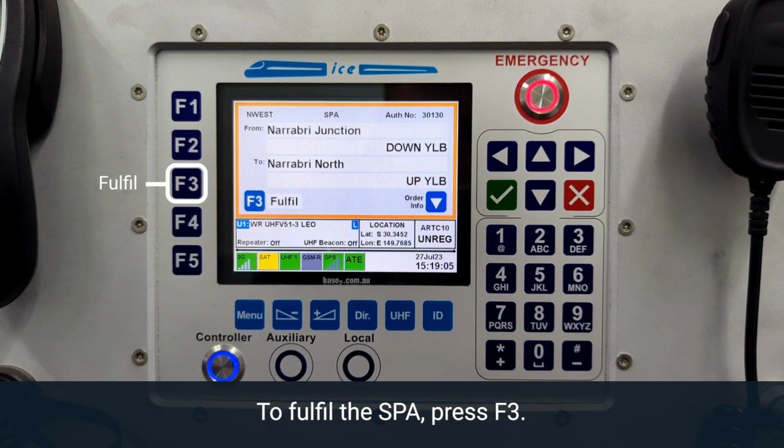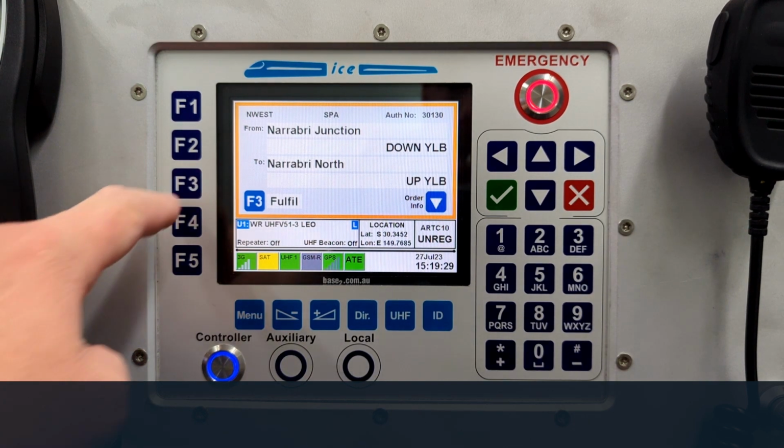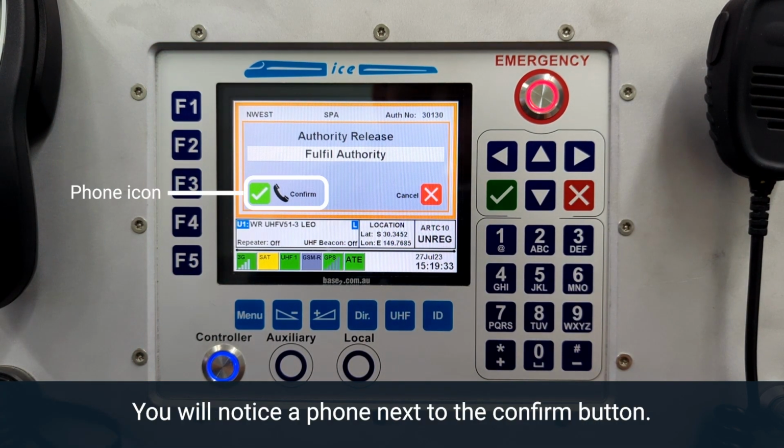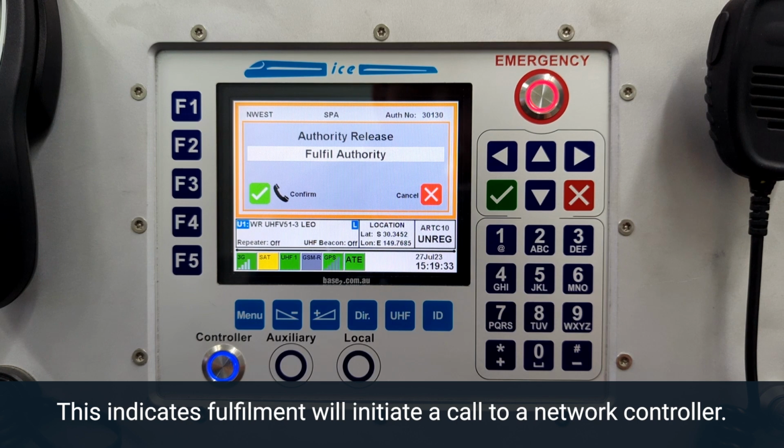To fulfill the SPA, press F3. A confirmation window will be provided. You will notice a phone next to the Confirm button. This indicates fulfillment will initiate a call to a network controller.